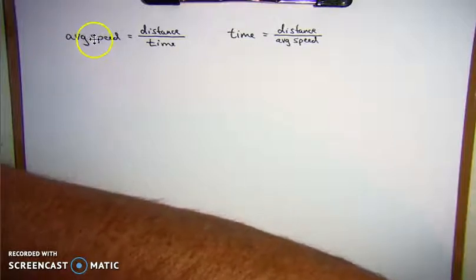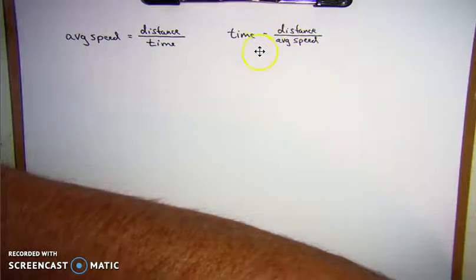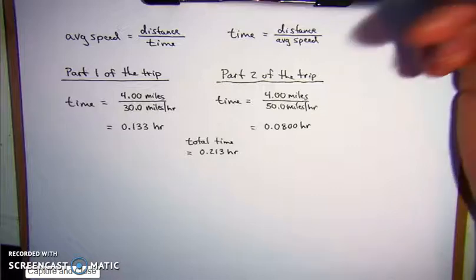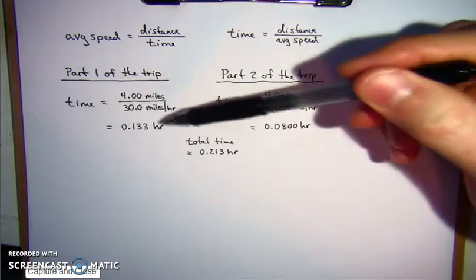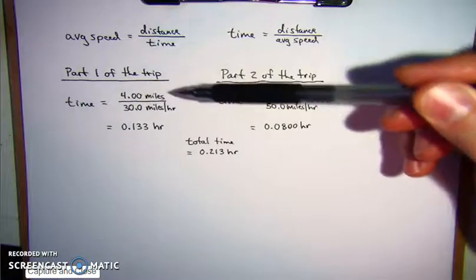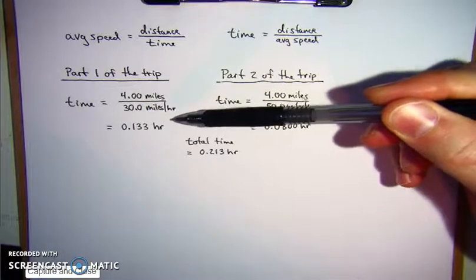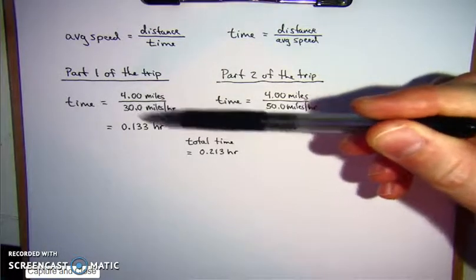So once again, our average speed equals distance over time. We will need to rearrange that algebraically to get time equals distance over average speed. So if we do that for both of our problems, let me save a little time. Okay, I've gone ahead and done the solve for the time on each part of the trip. Part 1 of the trip, we traveled 4 miles with a speed of 30 miles per hour, and that took 0.133 hours. I kept 3 significant figures.